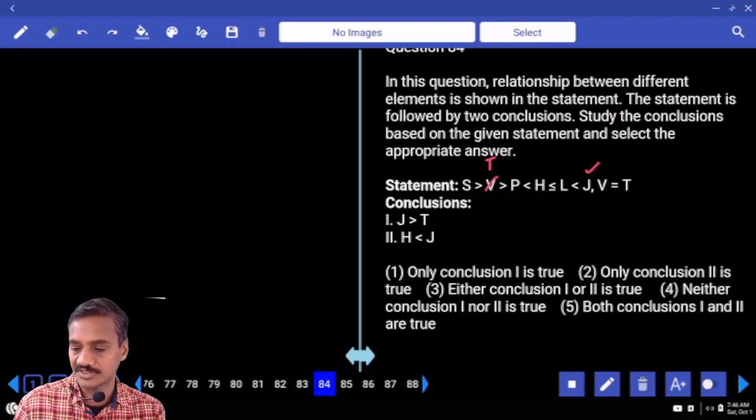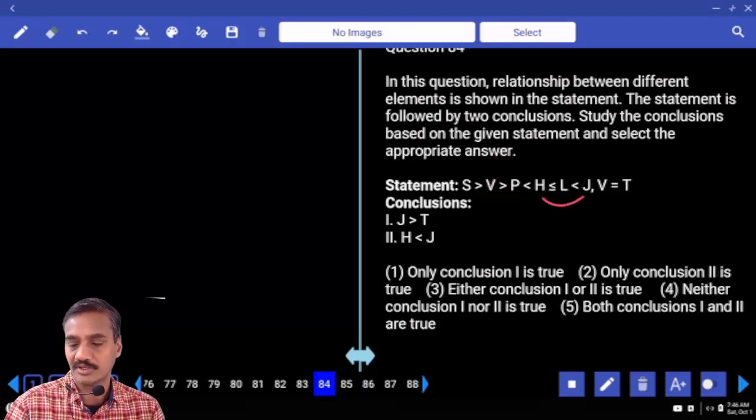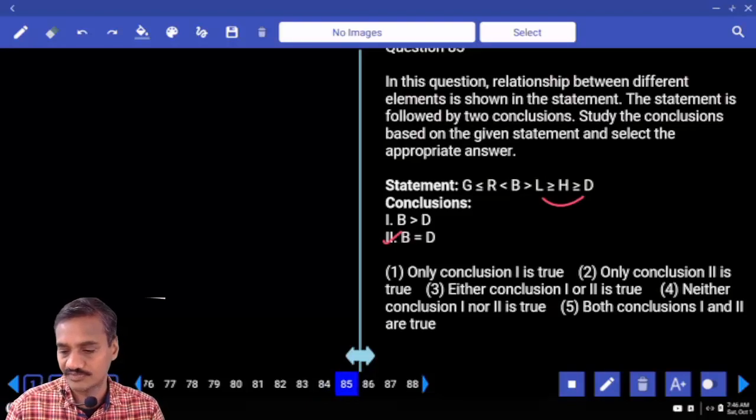Then between H and J. Now between H and J, lesser than or equals to, lesser than. H lesser than J, definitely true. Hence what is your answer? Only 2, that is choice 2 for question 84.